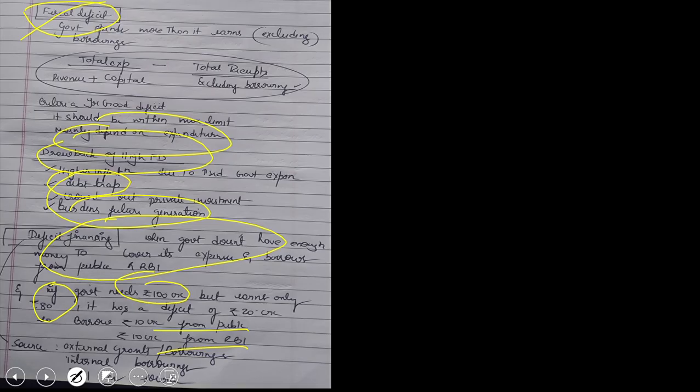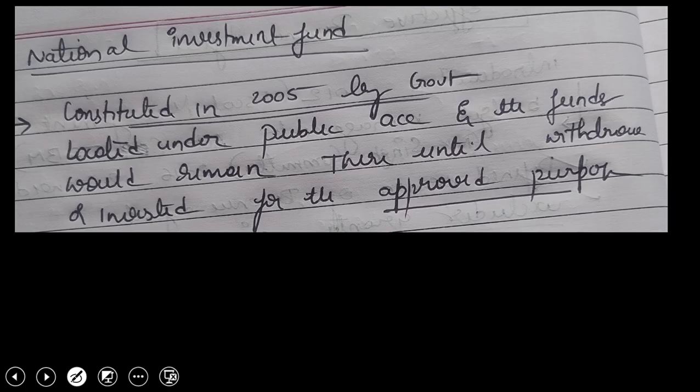Internal borrowing means through the RBI or the public, through different schemes or processes, where the government pays interest later on to the public, right? So previously we have studied that, and also external grants from institutions such as the World Bank and IMF. This process is called deficit financing.